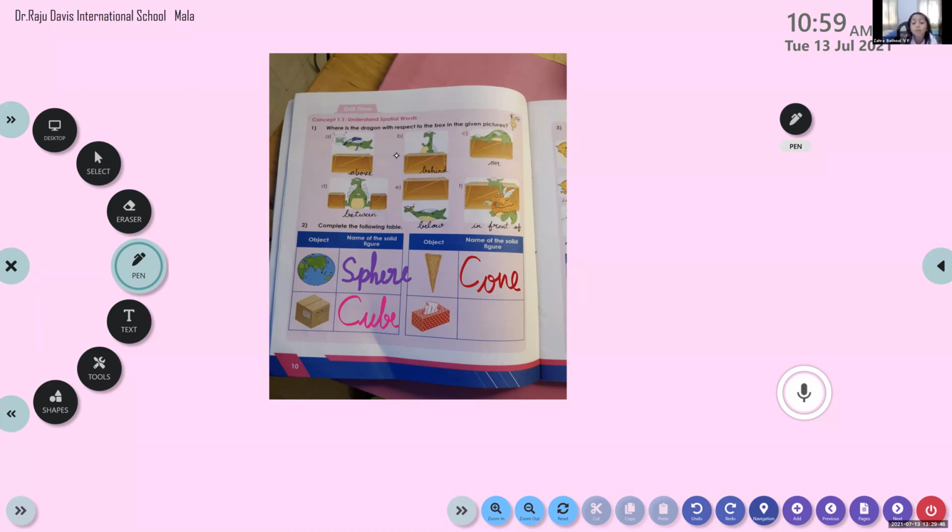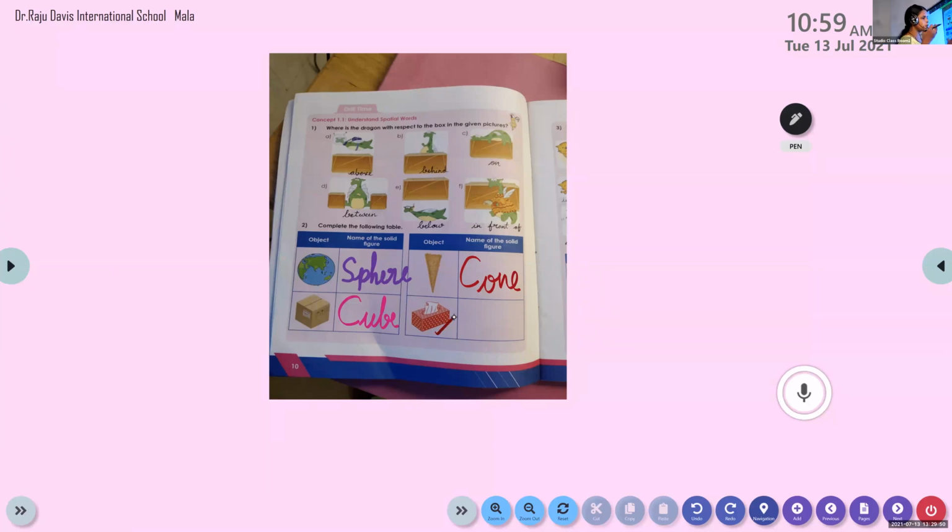Listen first of all. This one only I am asking, and you have to tell me first of all the name of the solid figure. What is the name? Cuboid. It's a cuboid. Now tell me the spelling, cuboid. C-U-B-O-I-D.